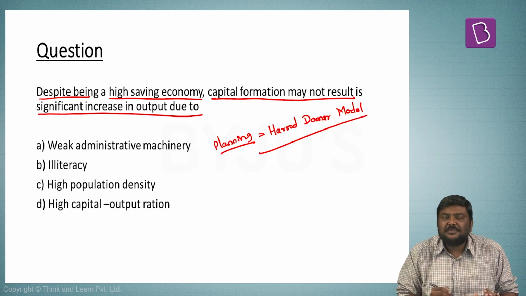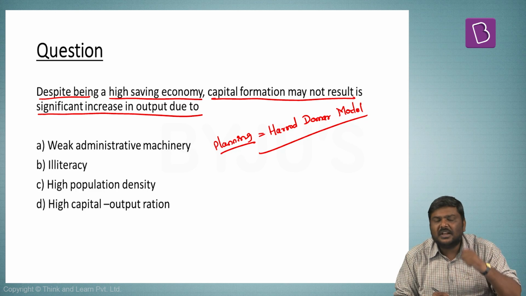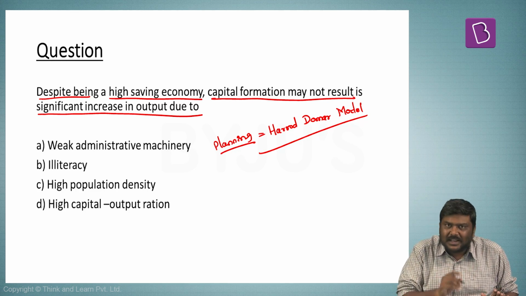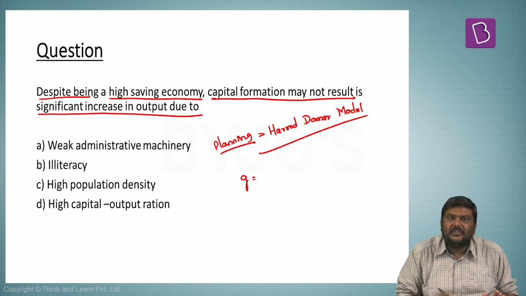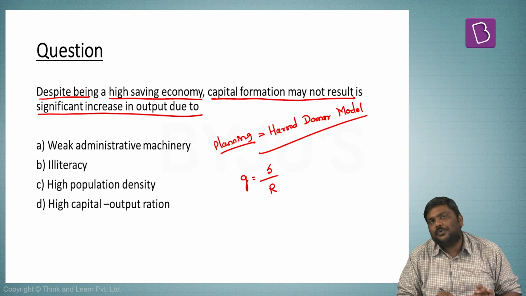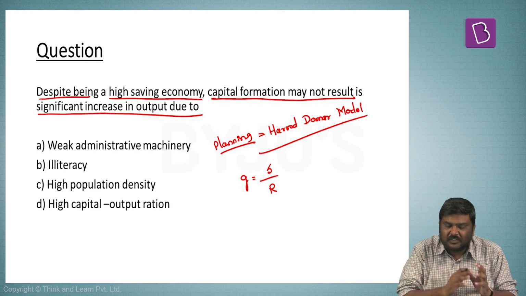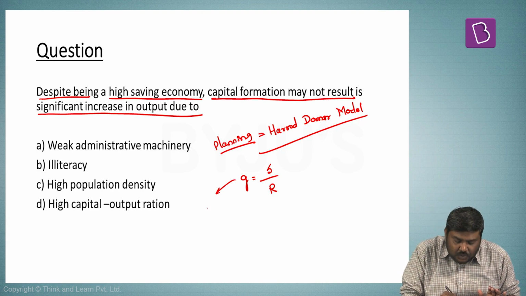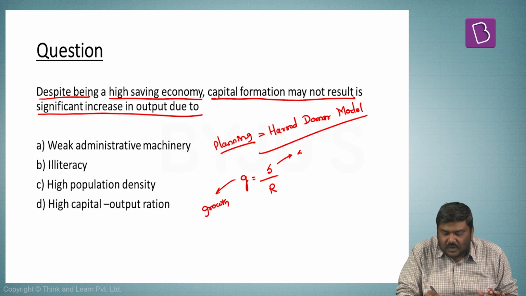In case of India's planning, we have actually implemented this concept of the Harrod-Domar model. The Harrod-Domar model discusses the relationship between growth, savings and capital output ratio, which is represented in the form of G is equal to S upon R, where G stands for growth, S stands for savings and R stands for capital output ratio.